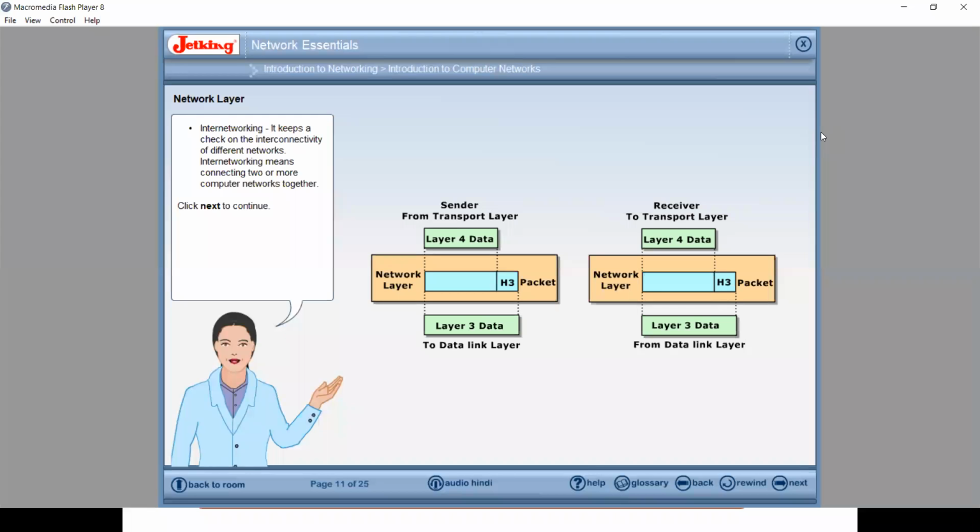So student, this is one of the most important layers in your computer networking. On the network layer, one of the devices is working that is called as router. So router is always working on the network layer, and the responsibility of router is to route the data. Network layer is taking the responsibility of IP address that is called as logical address and having 32-bit of size. Data link layer is having responsibility to carry the 48-bit of address that is called as the MAC address.